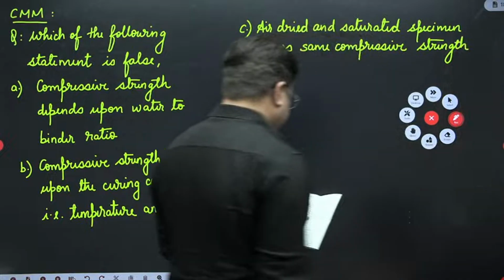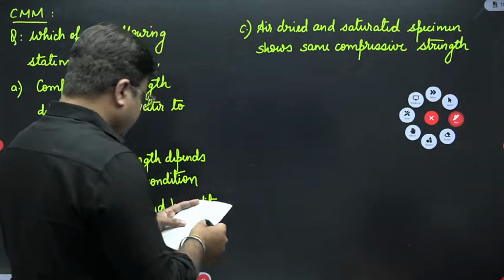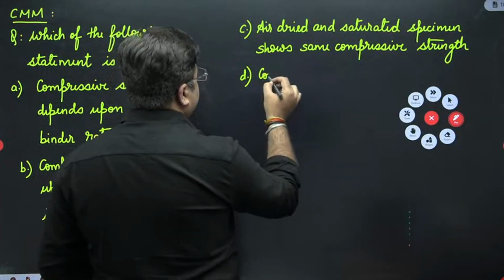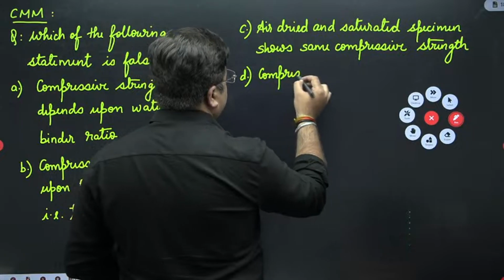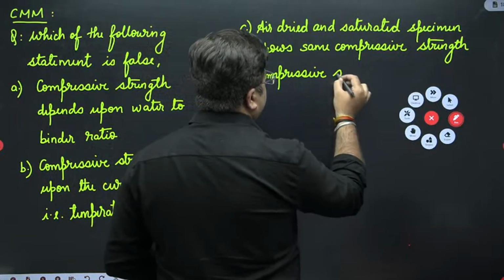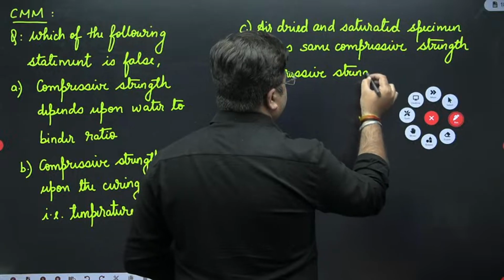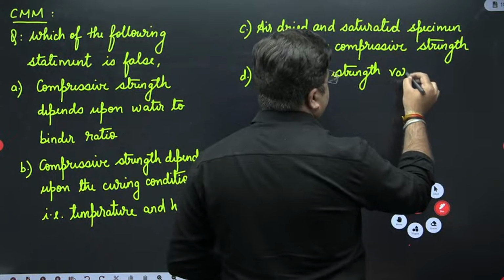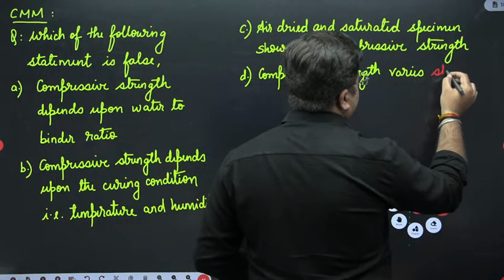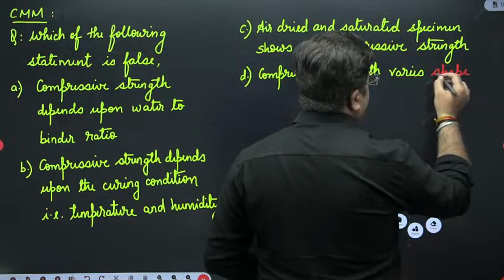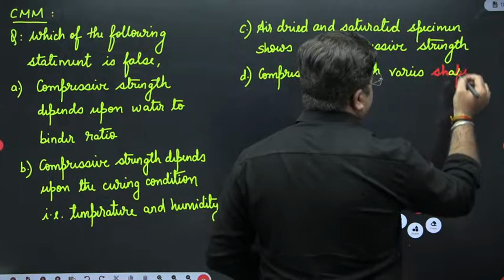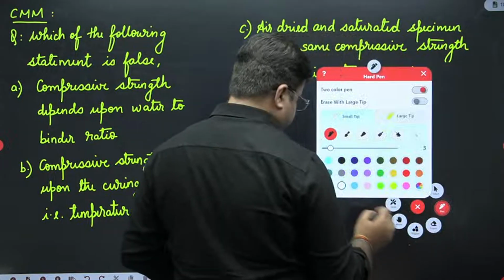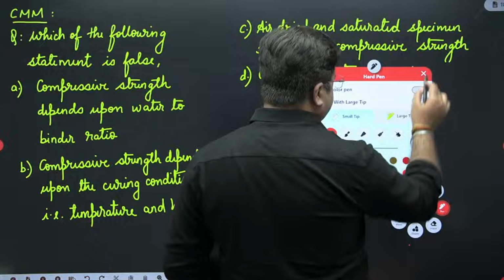And then you have statement D which says that compressive strength varies with shape and size of the specimen.